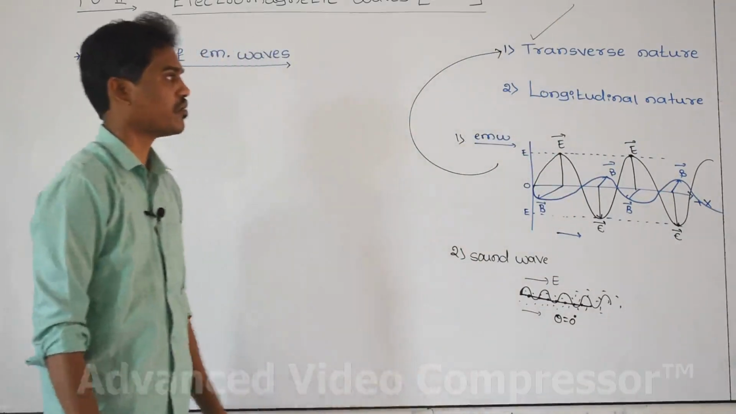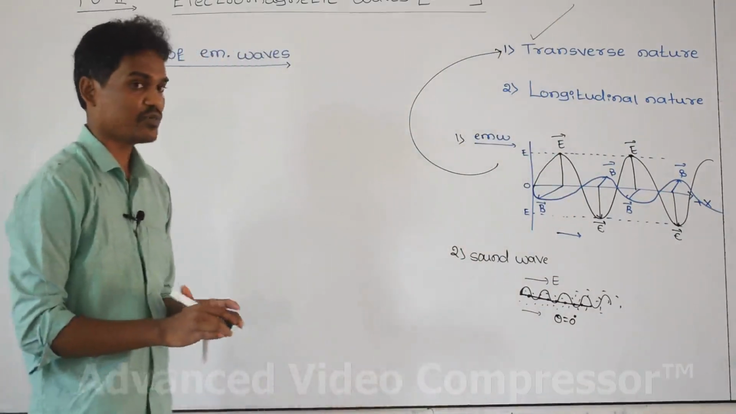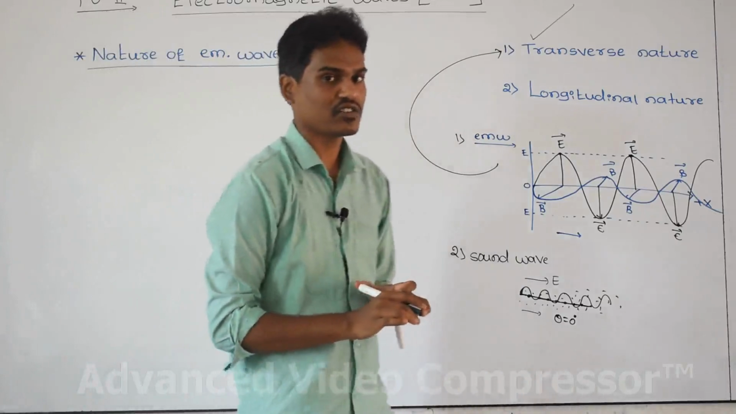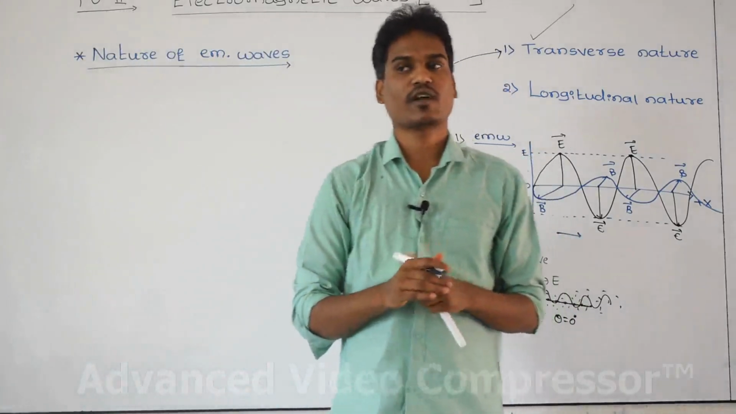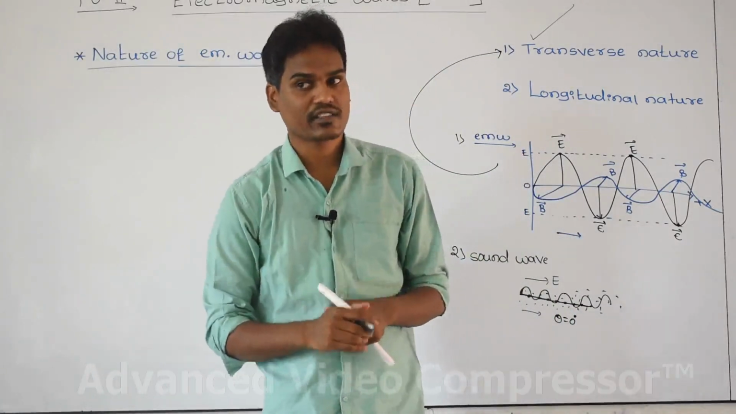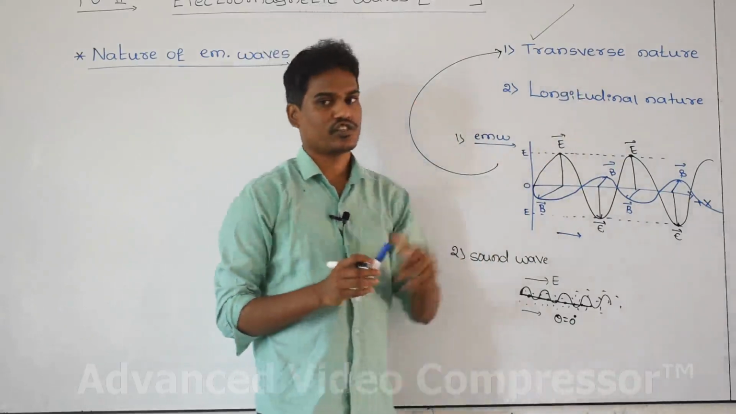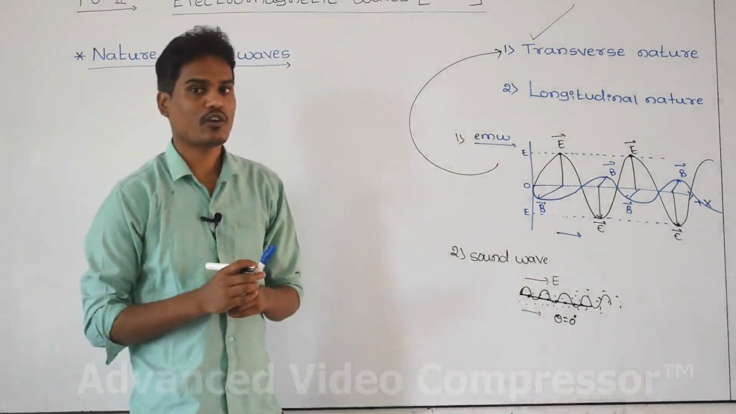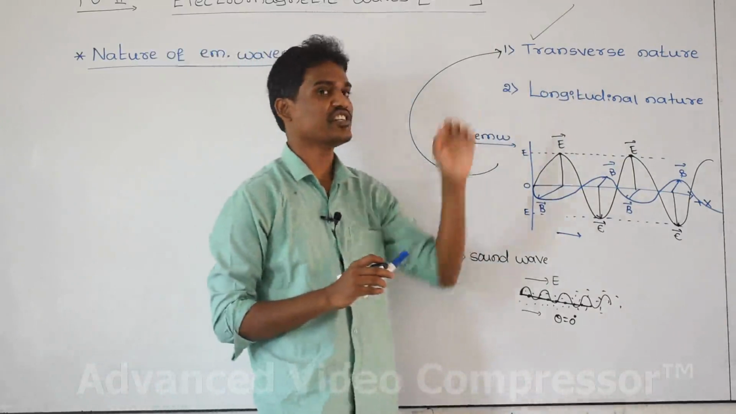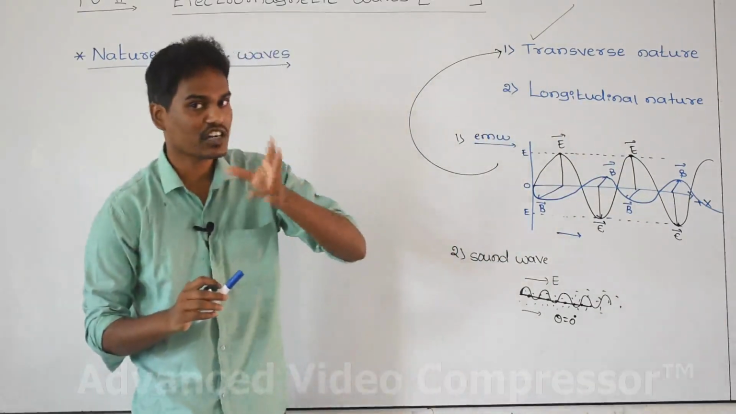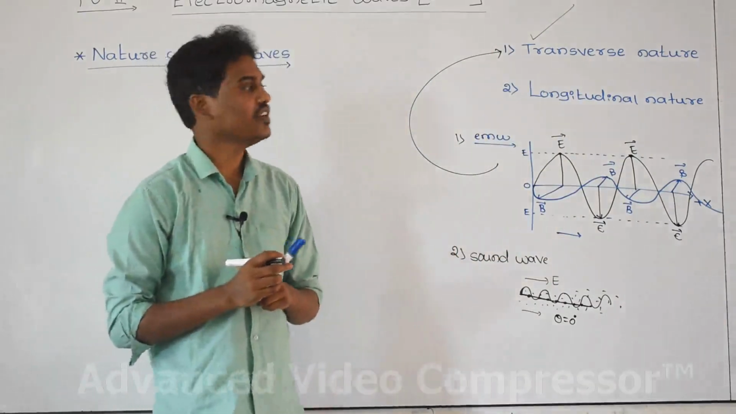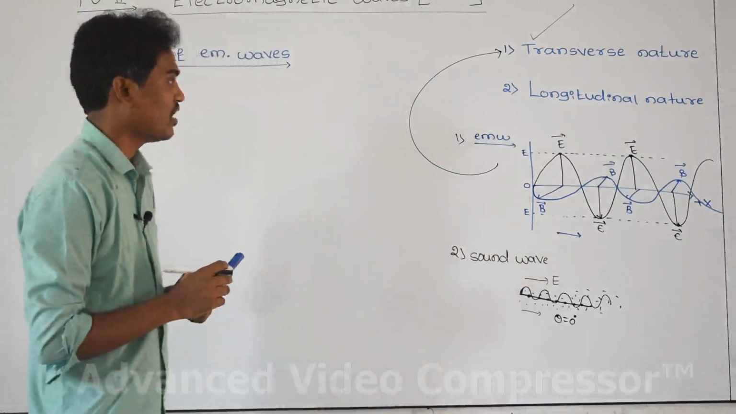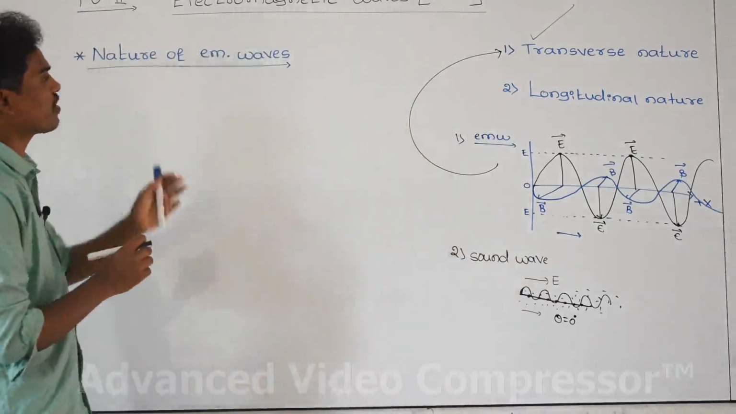Please remember this one. There has been a theory question for 1 mark: what is the nature of electromagnetic wave? Then you need to write the answer as transverse nature. Light radiation or electromagnetic radiation, which nature does it have, longitudinal or transverse? It is transverse in nature, and this is the nature of electromagnetic wave.